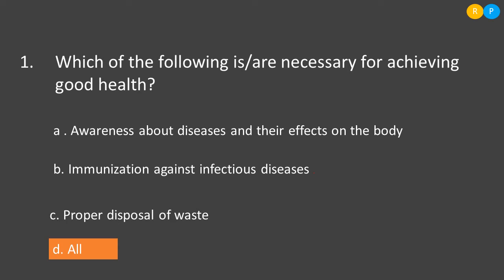Then option B, immunization against infectious diseases. Some of the infectious diseases will be prevented by taking proper immunization. The best example is the vaccine. We have a vaccine for polio, and for some other diseases. By taking the vaccine, it is possible to prevent getting the disease in future. So, proper immunization against infectious disease is one more measure to maintain good health.